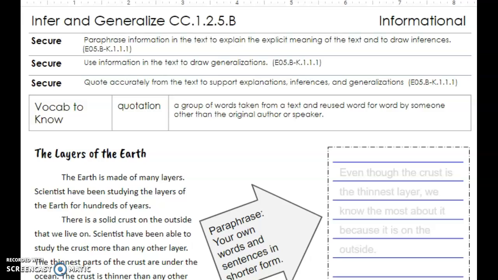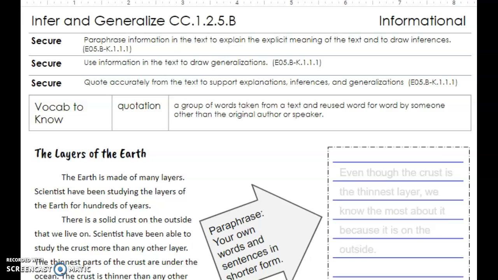The second secure skill is to use information in the text to draw generalizations. And again, a generalization is something that is usually true. Not all the time, but usually. And the third one is to quote accurately from the text to support explanations, inferences, and generalizations.